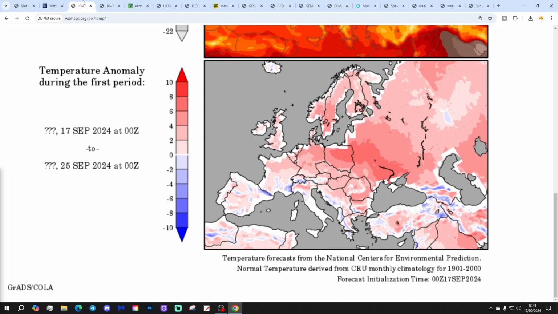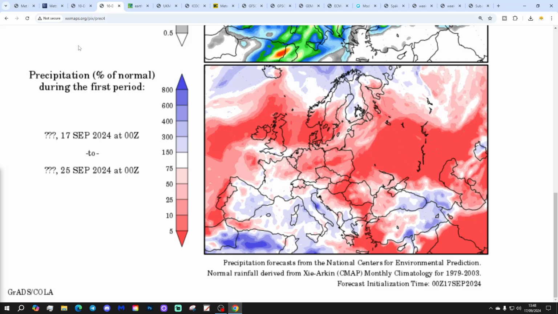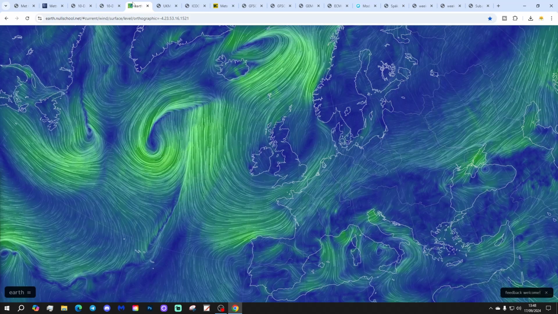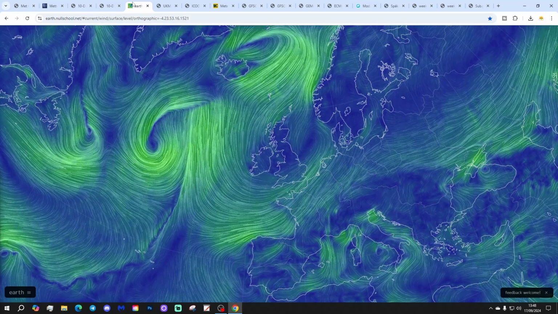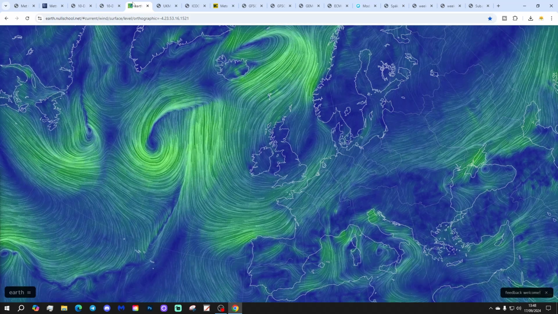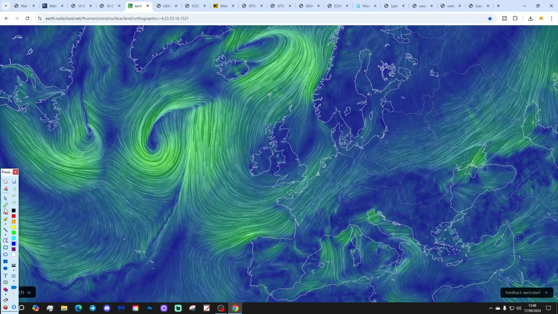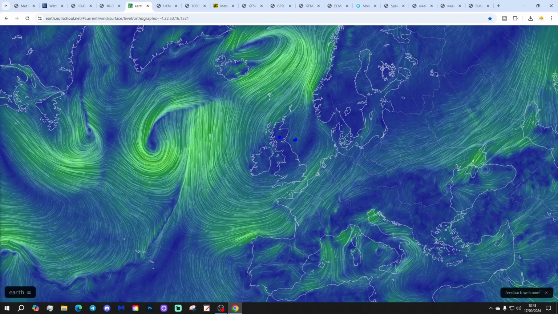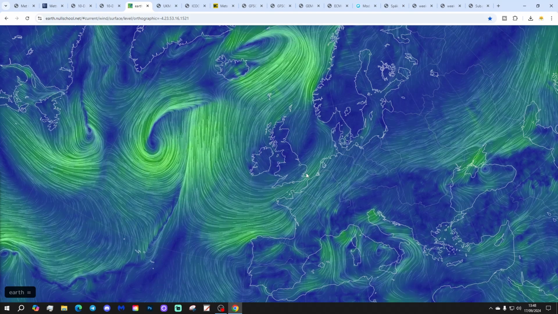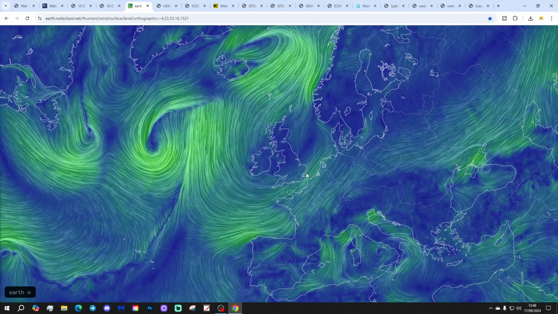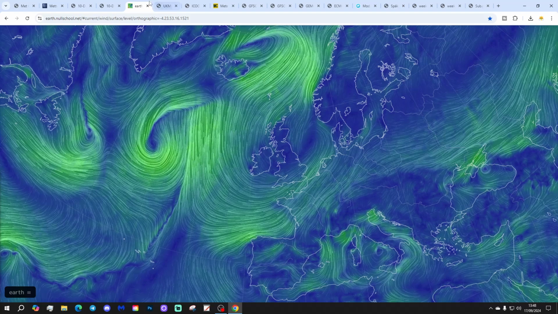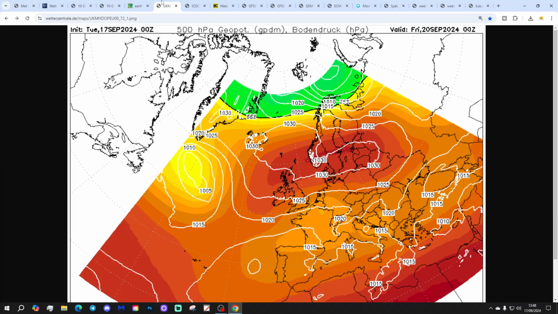Temperature anomalies for the 17th to 25th of September: a little bit above average for the week to come. And precipitation anomalies for the 17th to 25th of September: dry and average, particularly so in central and northern regions. The latest weather map from earth.nullschool.net shows we've got an area of high pressure sitting right over the top of the country today. So we're high and dry and will be for the remainder of the working week anyway, really. But by the weekend, watch out for low pressure starting to come up from the south. That brings us very nicely through to chart data.